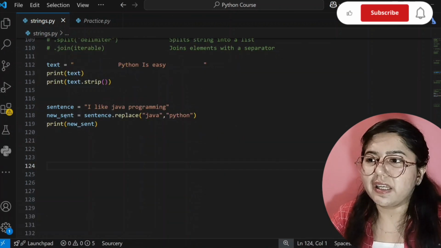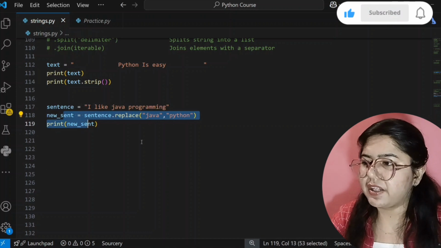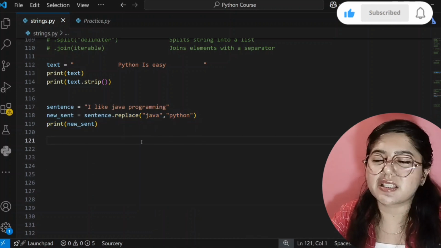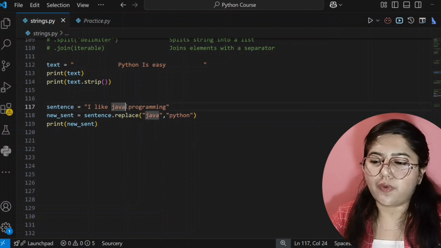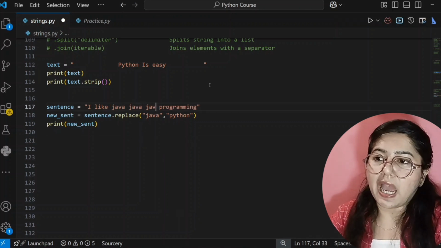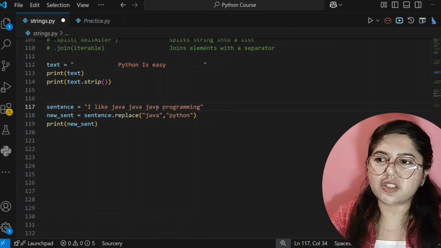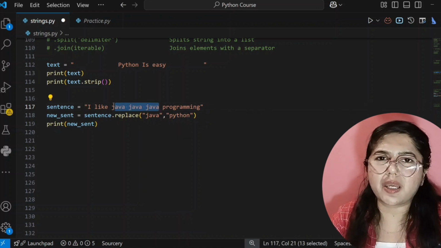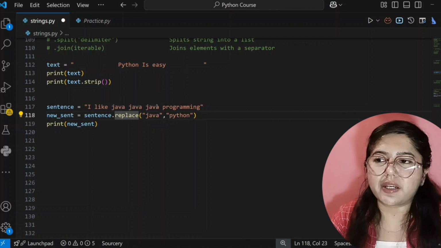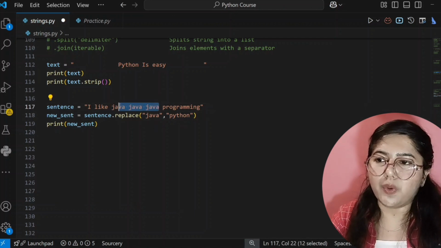Now the next thing in this replace is that if you want to replace multiple occurrences. What does multiple occurrence mean? For example, if a word is written more than one time in your string, and you want to replace all of them, it doesn't matter if it is written one time or 10 times or 20 times, you can replace all of it with another string.